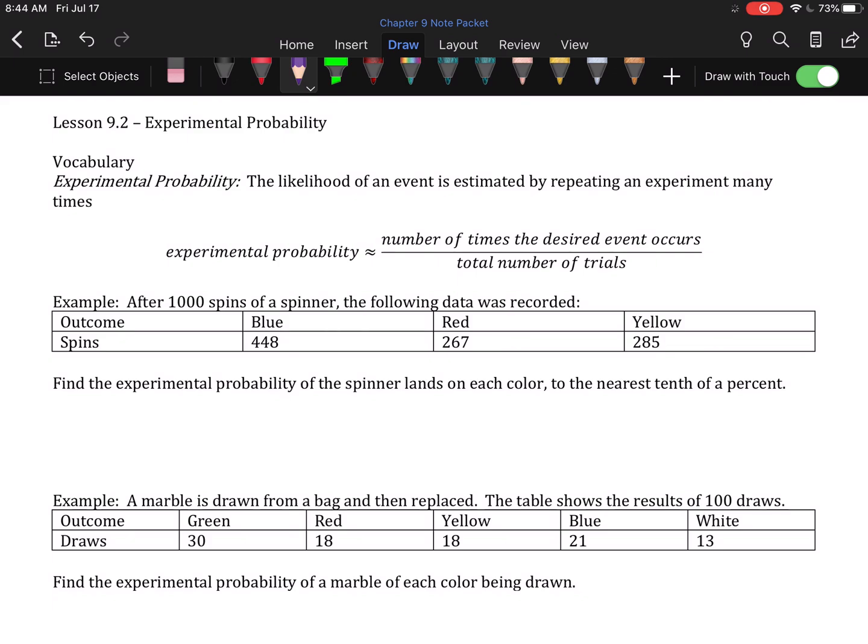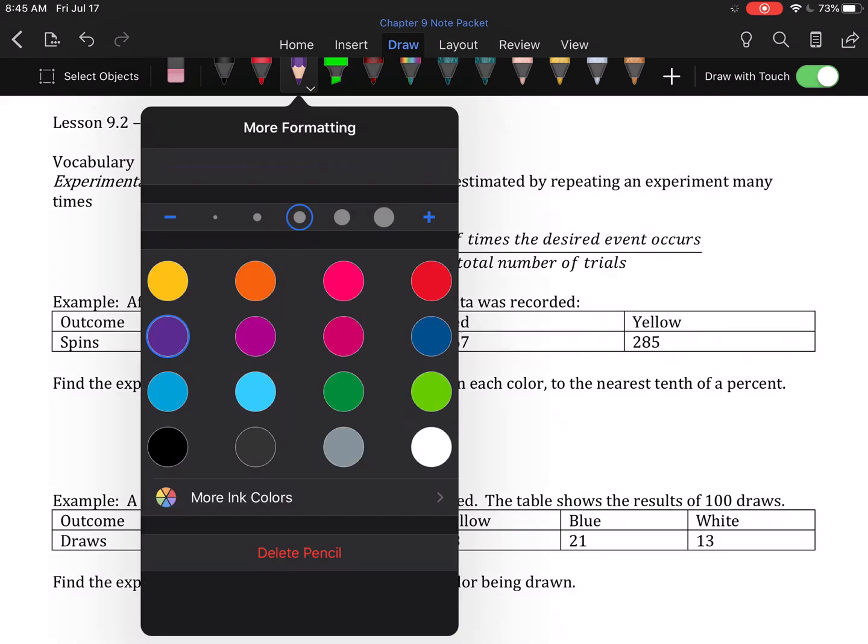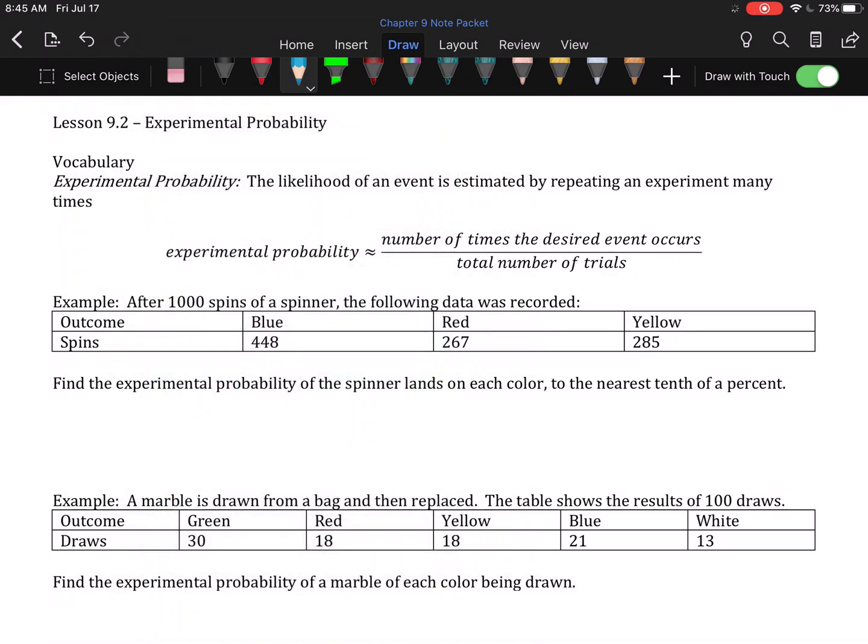So, first example. After 1,000 spins of a spinner, the following data was recorded. It landed on blue 448 times, red 267 times, and yellow 285 times. We are asked to find the experimental probability that it lands on each color to the nearest tenth of a percent.